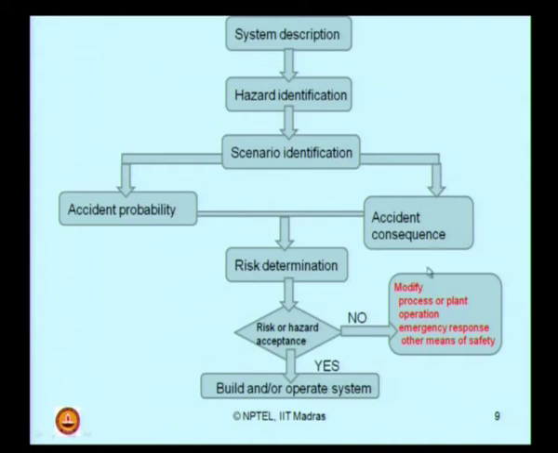For example, I have a fire alarm system which was earlier not present, now I introduce that. When the fire alarm system is introduced in the plant description, then whenever there is a scenario of fire which can become an accident, the fire alarm will function, it will evacuate the humans working on the plant, therefore, the consequence can be reduced.